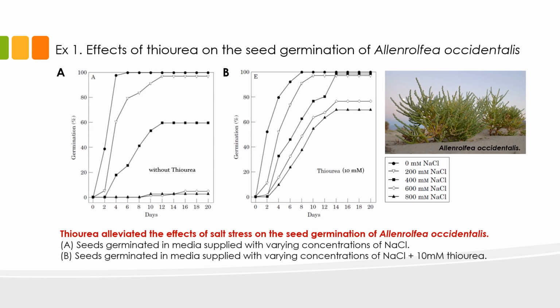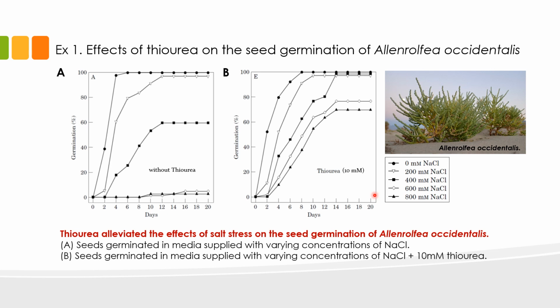This slide illustrates the effects of thiourea in the germination of Allenrolfea occidentalis seeds. The graph on the left shows germination of the species when supplied with varying concentrations of NaCl or salt, but without thiourea. The graph on the right shows the germination of the species supplied with varying concentrations of salt in combination with thiourea applied at 10 millimolars. The salt was applied again at 0, 200, 400, 600, or 800 millimolars.